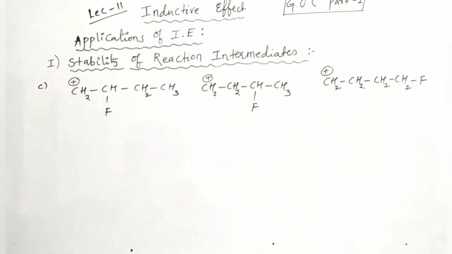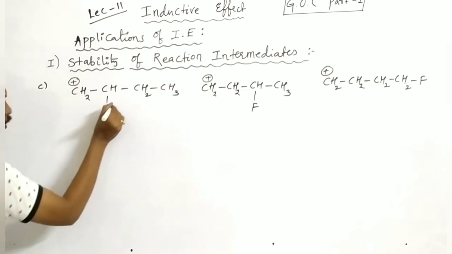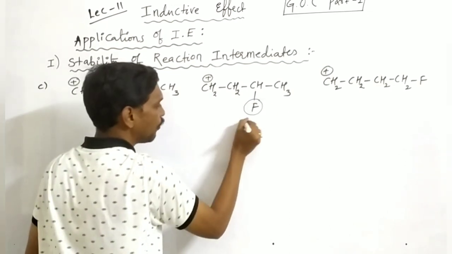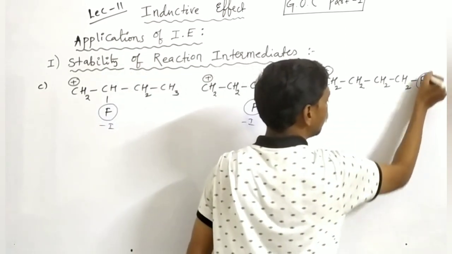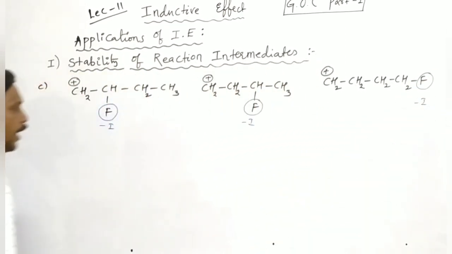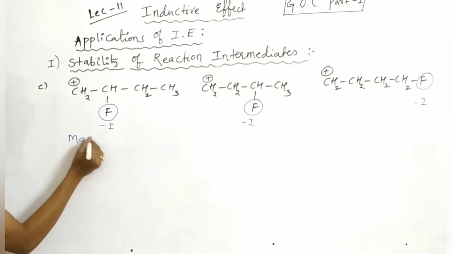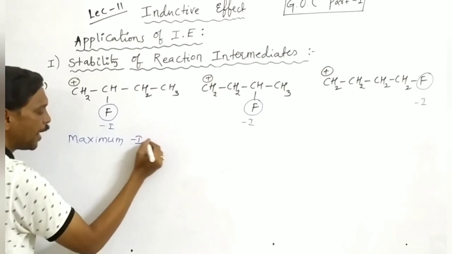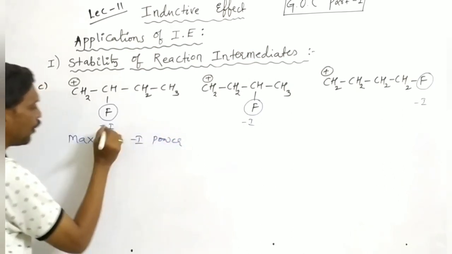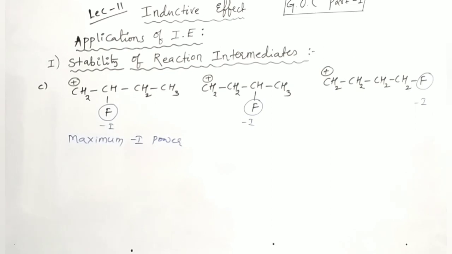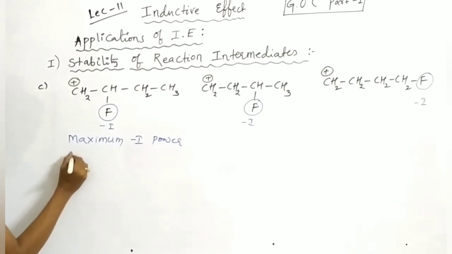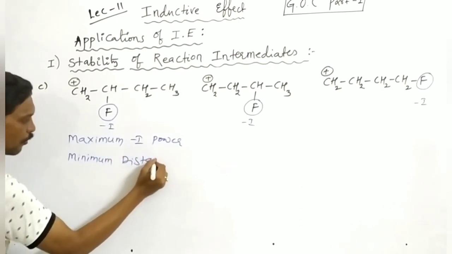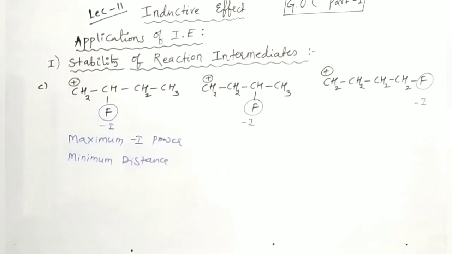So this one is minus I, again this one is minus I, this one is also minus I. Here is the maximum minus I power, because the distance is minimum.